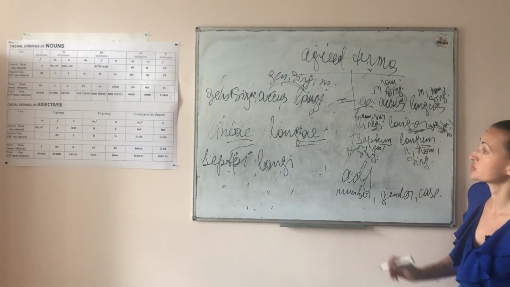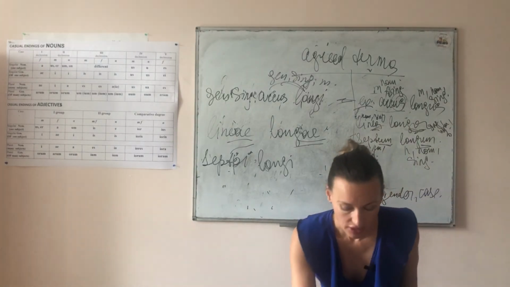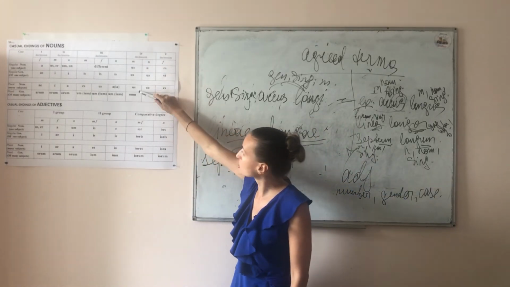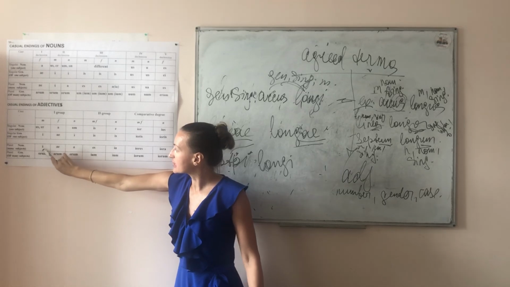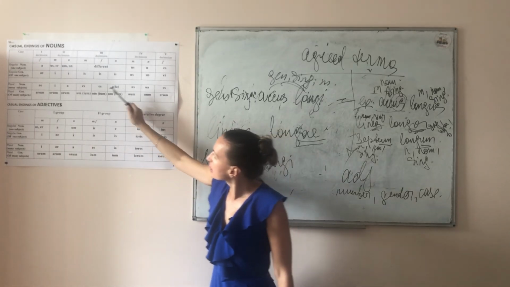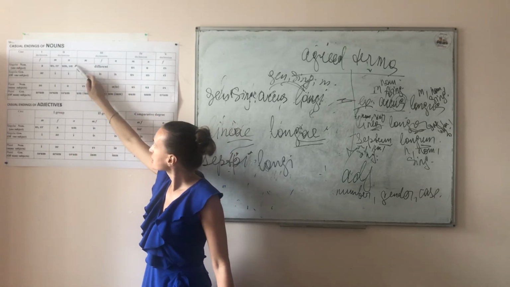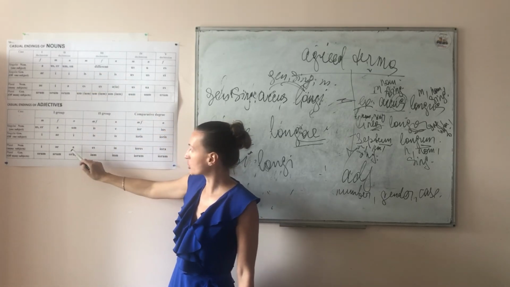The same will be if we are speaking about the plural form. It will be arcus, longi, then lineae, longae, and septa, longa.